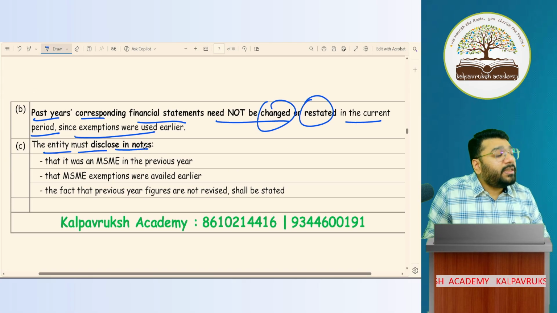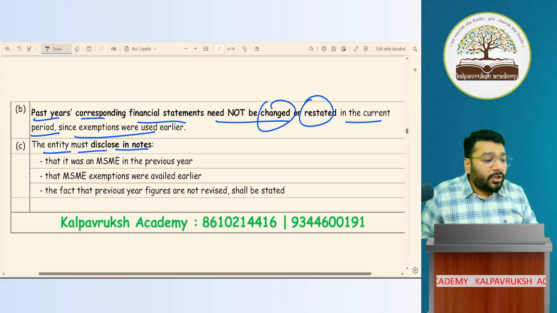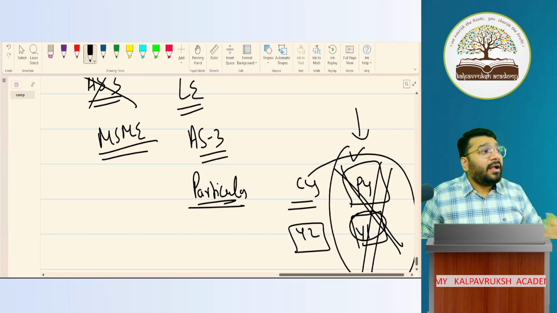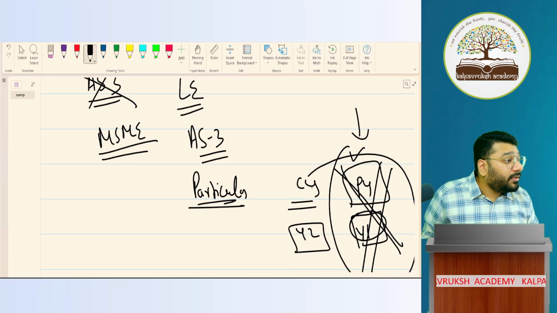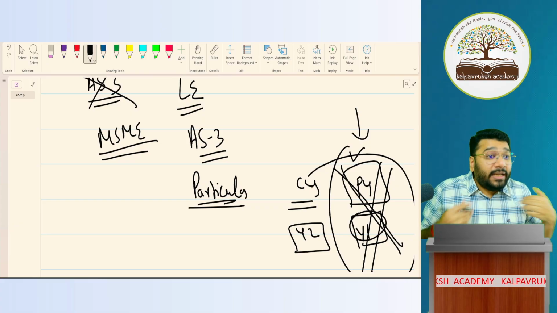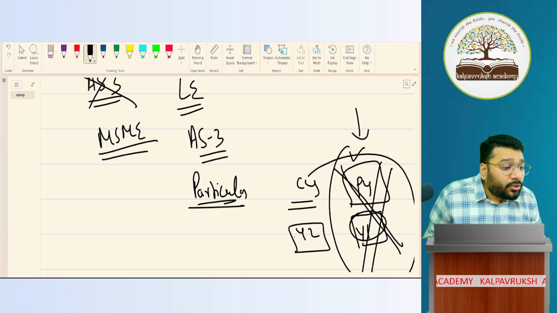The entity must disclose in the note. Since you're not giving me previous year data, as a user of financial statement, I'm eager to know why you have not given the past year data. So for that, you have to give me a disclosure. Only then, when I read it, I'll understand. So what disclosure do you have to give?